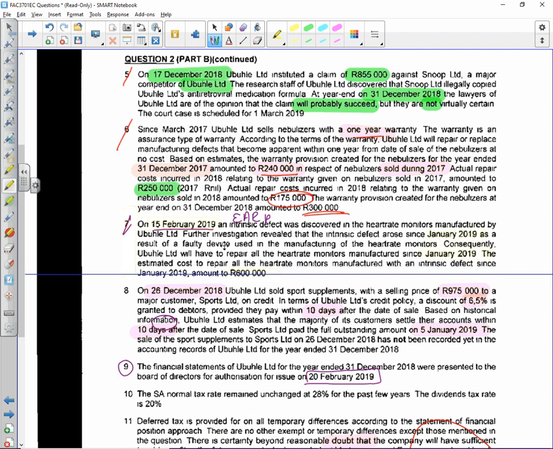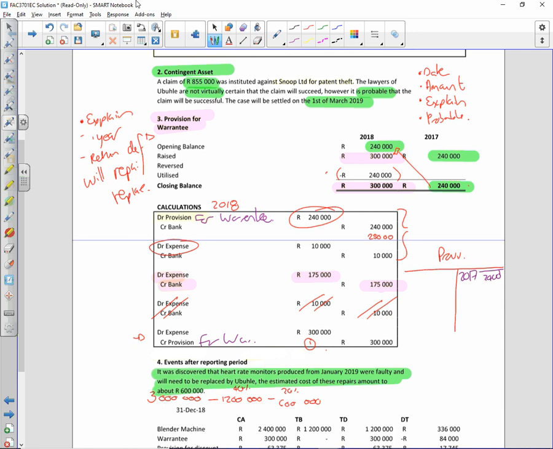And the sale of the sports supplements on the 26th of December has not yet been recorded. So they wanted the journal entry for this revenue. Again, main principle of revenue is it's the amount we are entitled to receive. We are entitled to receive only the amount net of the discount because we expect them to be entitled to receive that discount. Right, so what we have in terms of a journal entry.